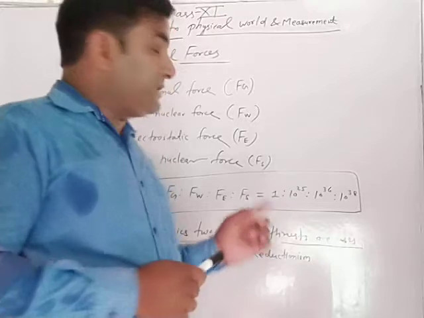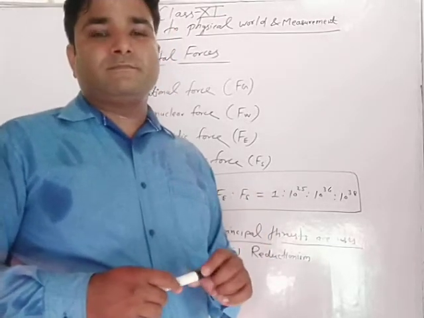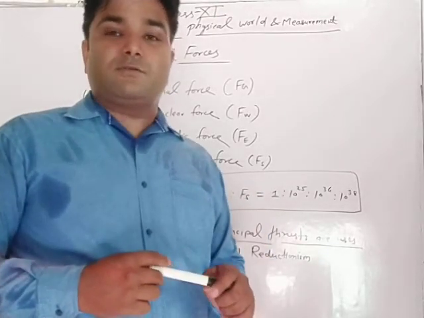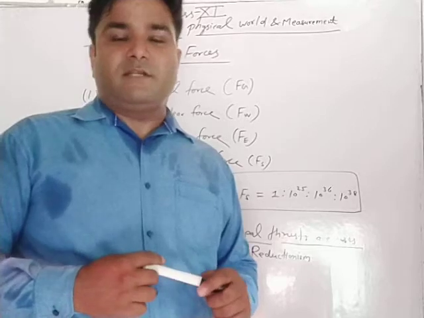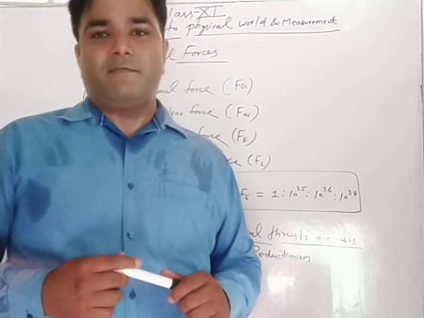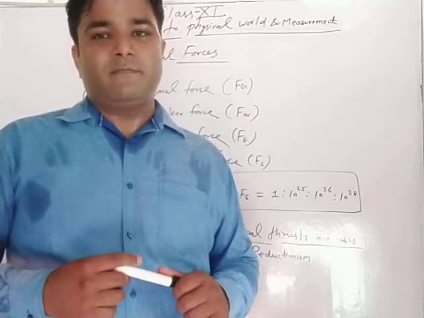Physical quantity means all those quantities in terms of which the laws of physics can be explained.